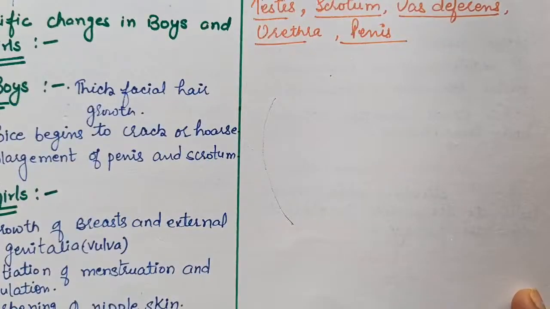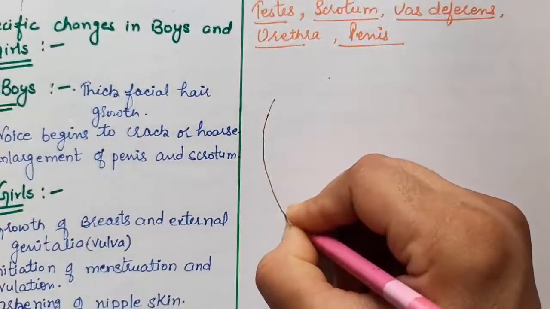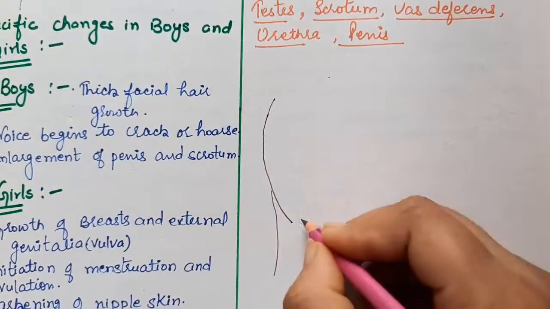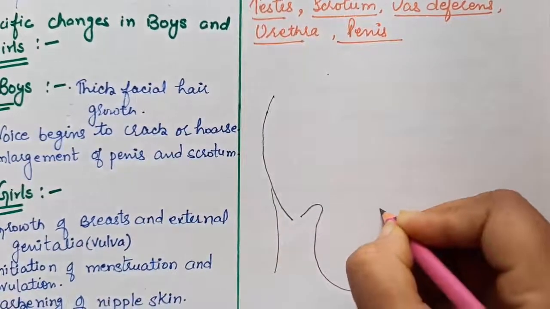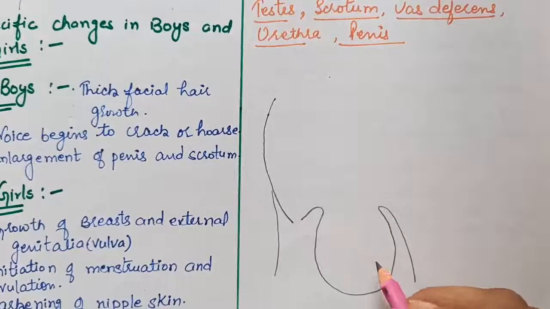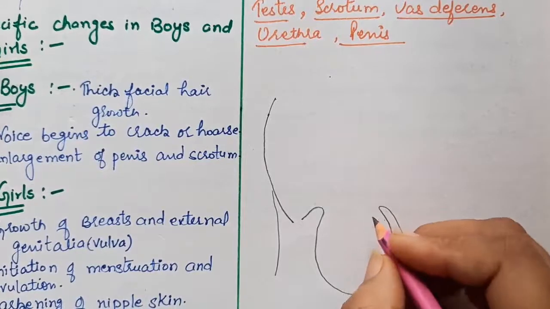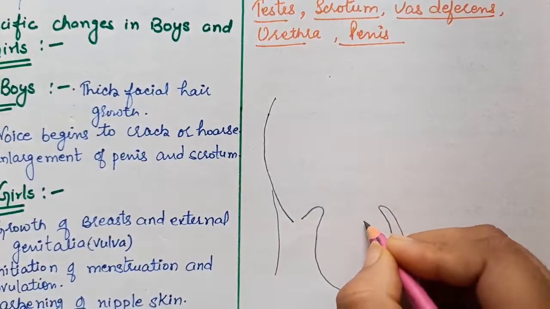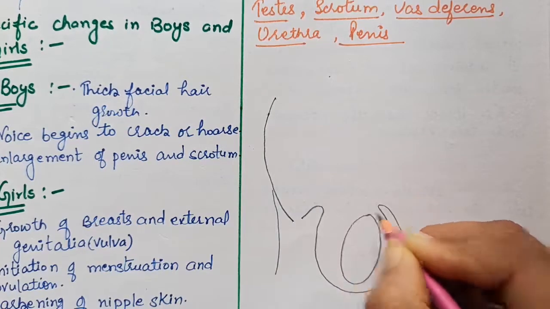First we will draw the diagram of the male reproductive system, and side by side we will discuss the functions of the various organs. So let's start. This pouch like structure is called the scrotum. In this the testes are there. Testes are oval shaped organs.